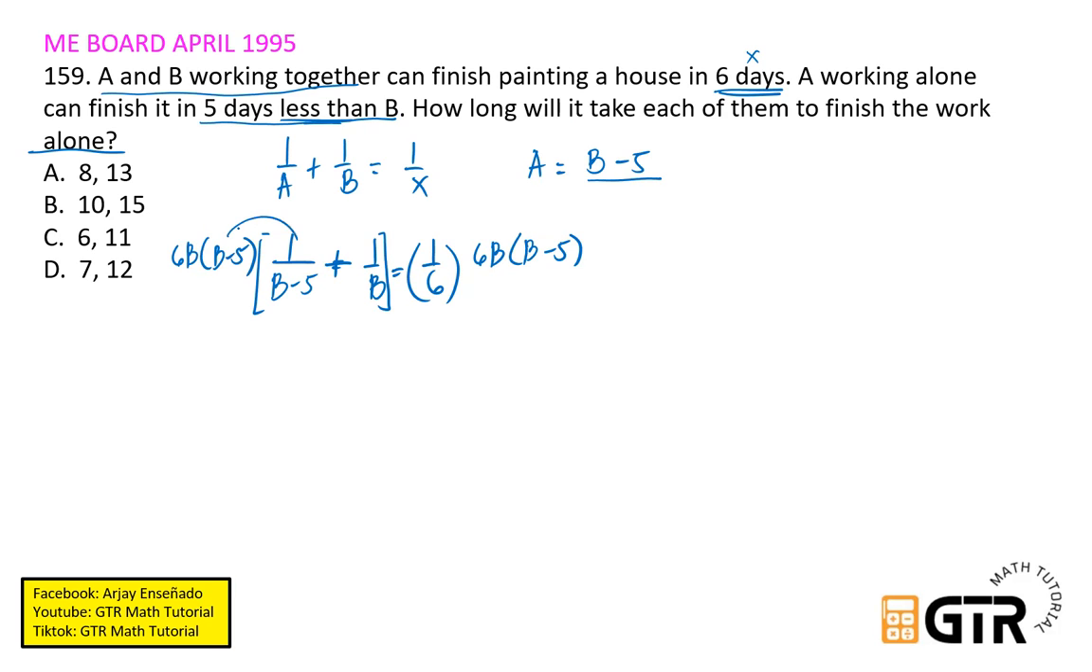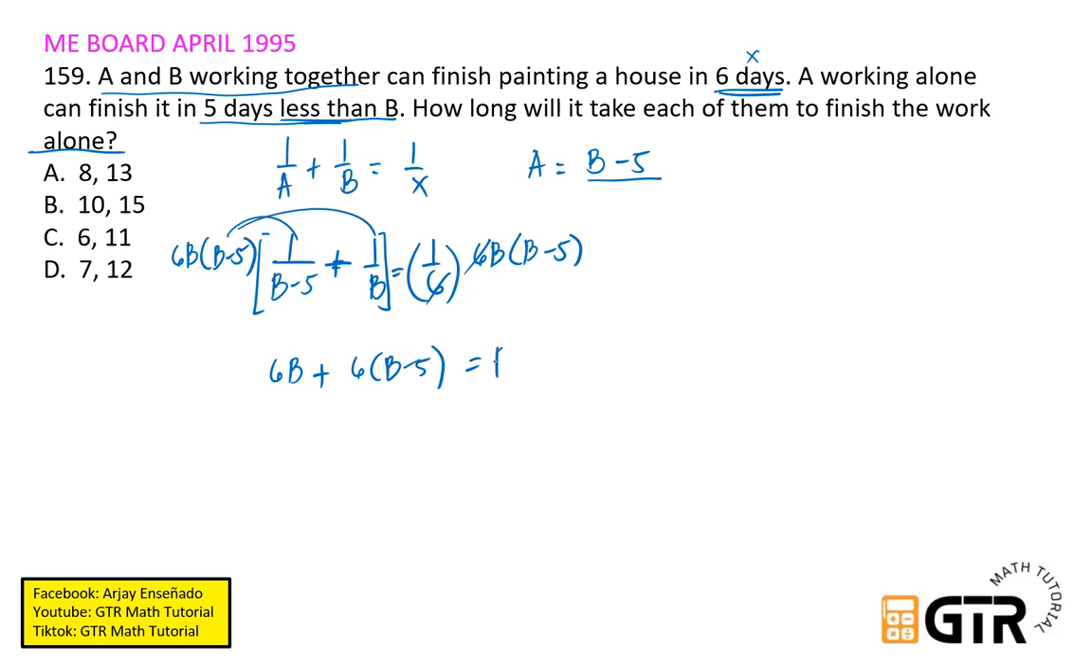Okay, so distribute natin ito. Maka-cancel out lang yung B minus 5. Pag distribute dito sa una, cancel out B minus 5. So we have 6B times 1, 6B. Plus, cancel out yung B. So magkakaroon tayo ng 6 times B minus 5. Equals, maka-cancel out dito ay 6.